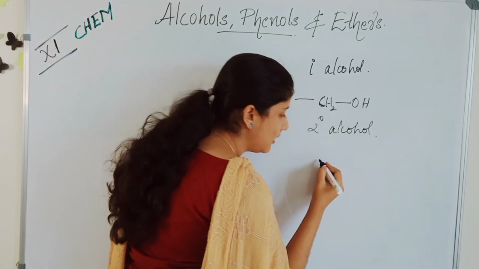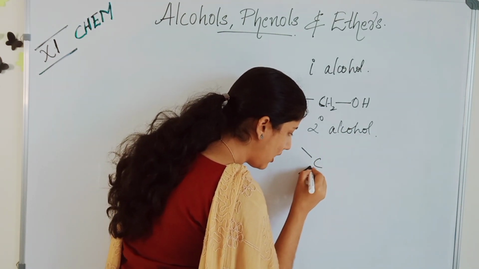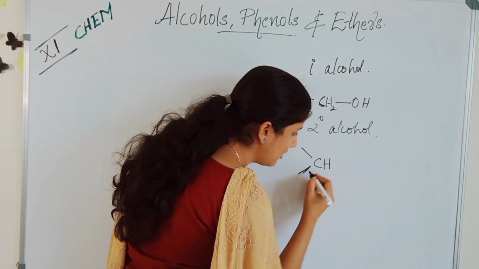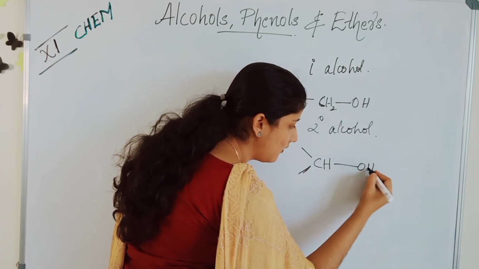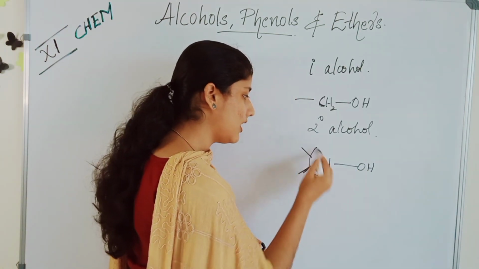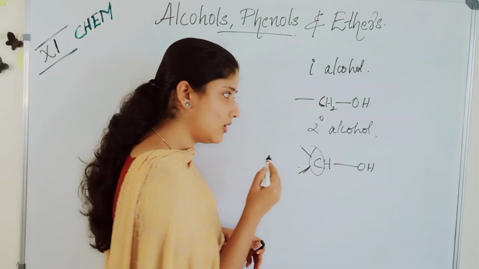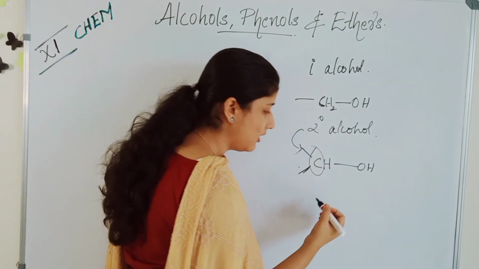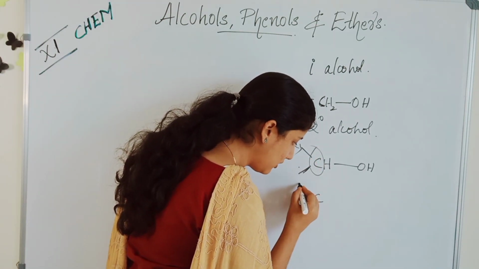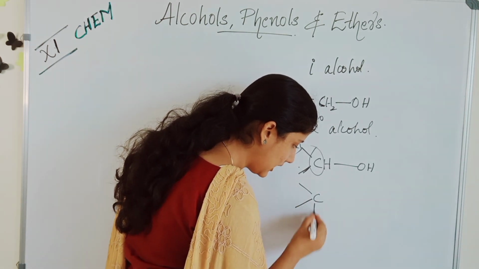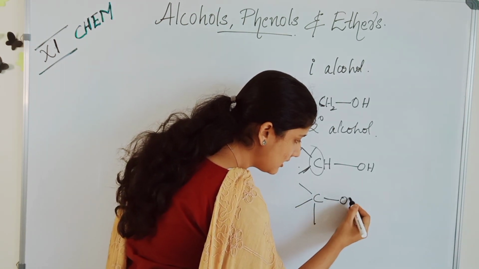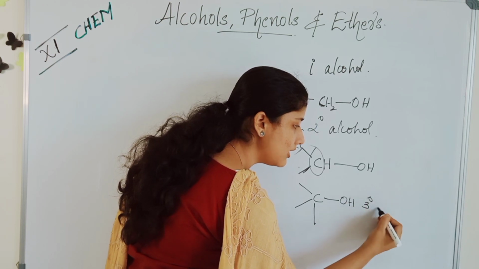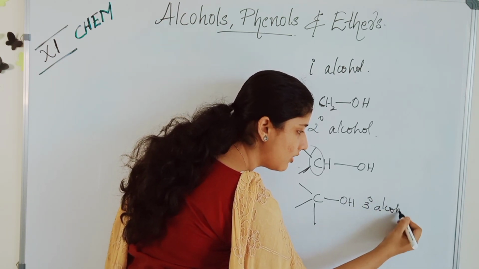Look, if the carbon is attached to two alkyl groups, CH and OH, we can say that this is a secondary carbon. Two alkyl groups are attached to it, so it is called a secondary alcohol. If the carbon is attached to three other groups, 1, 2 and 3, and OH, this is a tertiary alcohol.